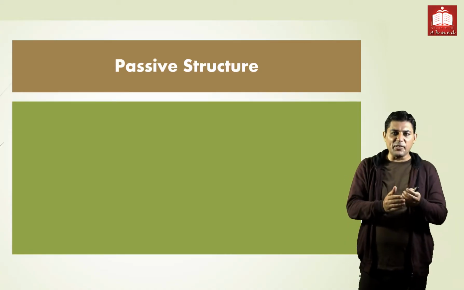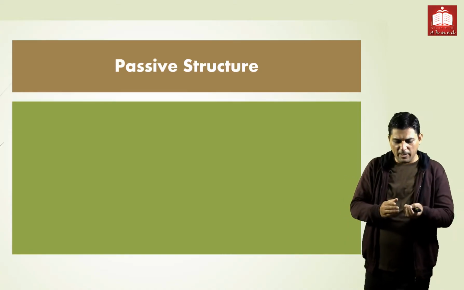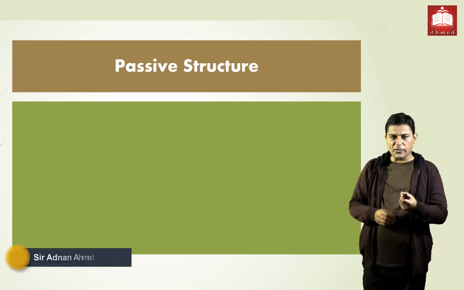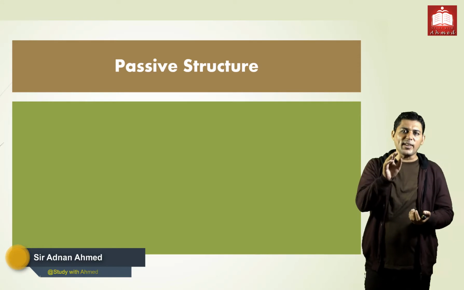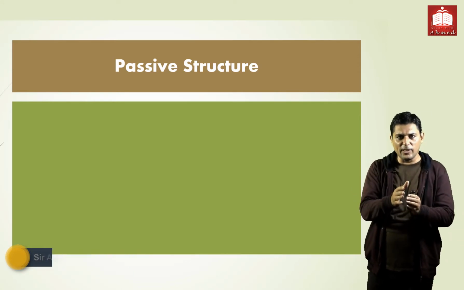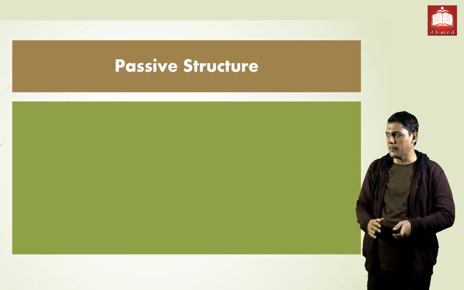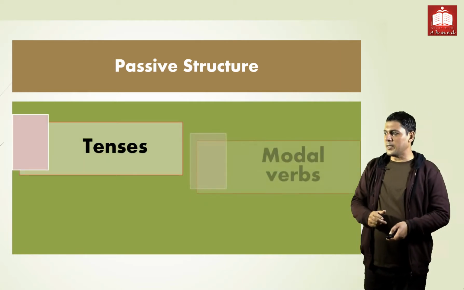This is Adnan Ahmed. We are discussing passive structure, active and passive structure. This structure is used in all kinds of writing. So we are discussing regarding first year, second year university students how to use in writing skills. So we have three domains of this structure.